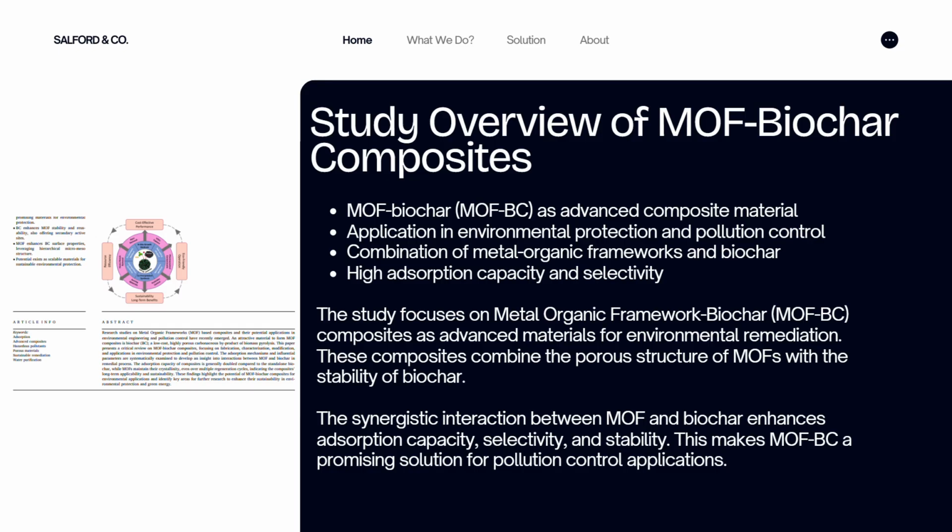The study focused on metal organic framework biochar, the composite as an advanced material for environmental remediation. This composite combined the porous structure of the MOF with the stability of biochar. The synergistic interaction between the MOF and biochar enhances the adsorption capacity, selectivity, and stability. This makes MOF BC a promising solution for pollution control applications.